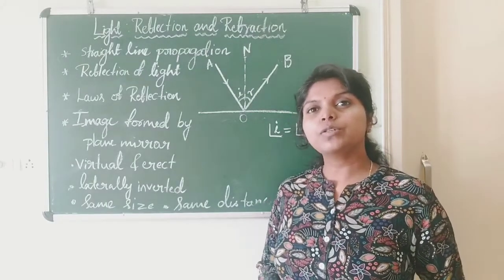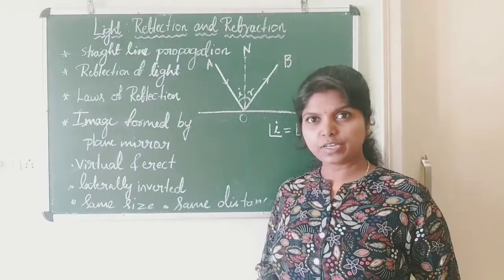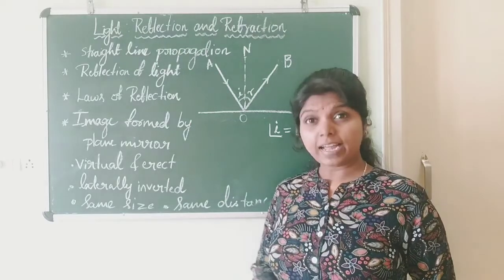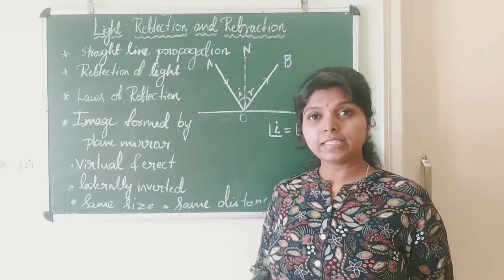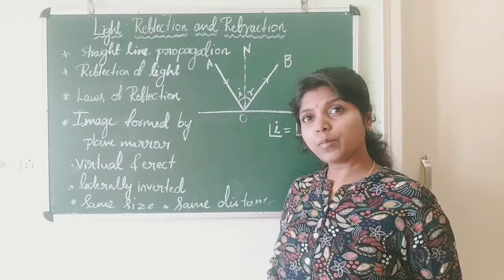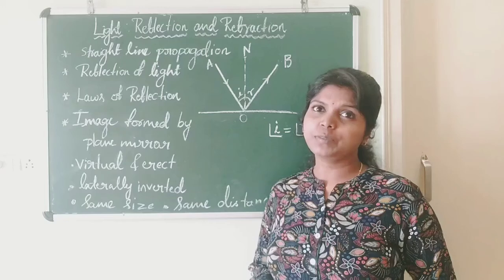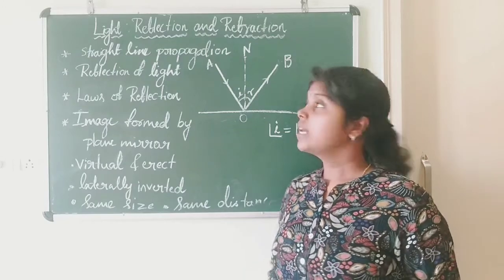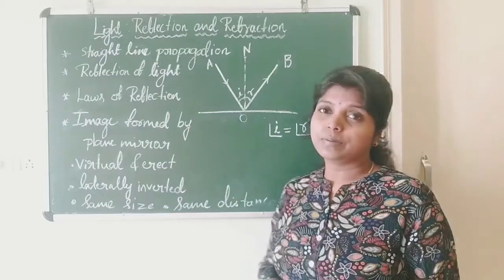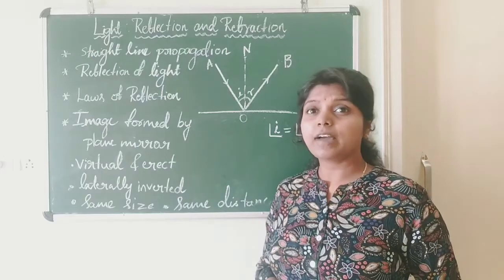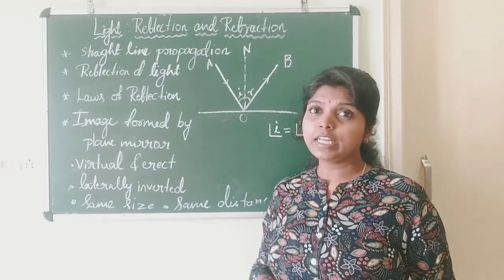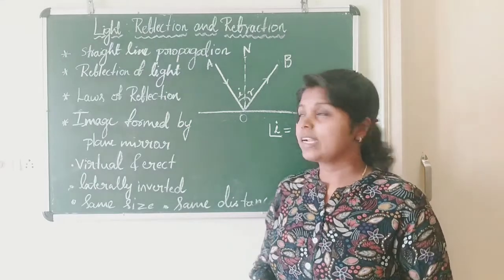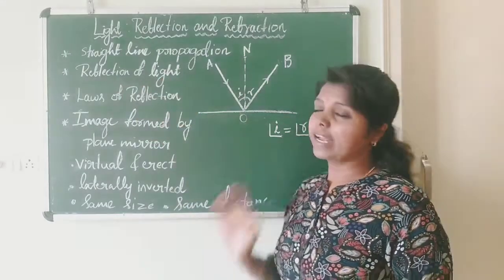In this video, we are going to revise the chapter Light, Reflection and Refraction. Light is a form of energy which enables us to see things. In this chapter, we will study the phenomena of reflection and refraction by using the property of straight line propagation. It means light always travels in a straight line. It is also called rectilinear propagation of light. So let us study about reflection of light.